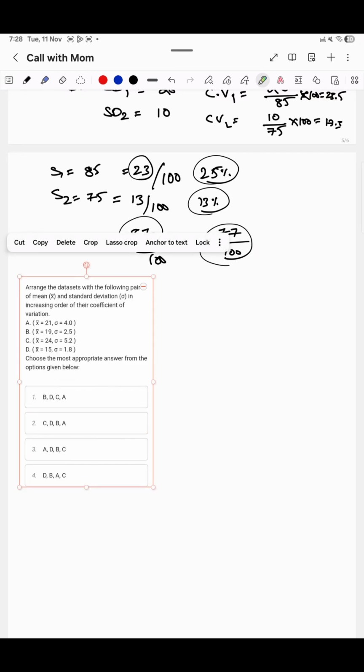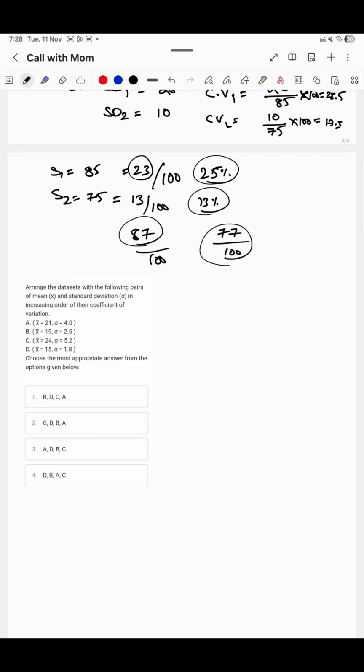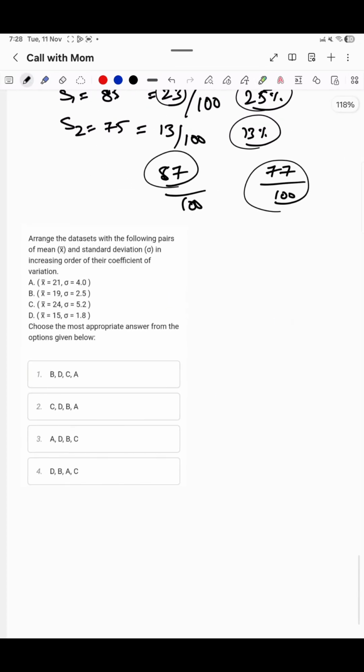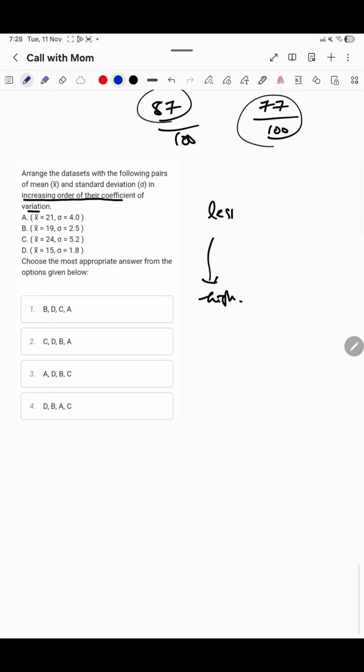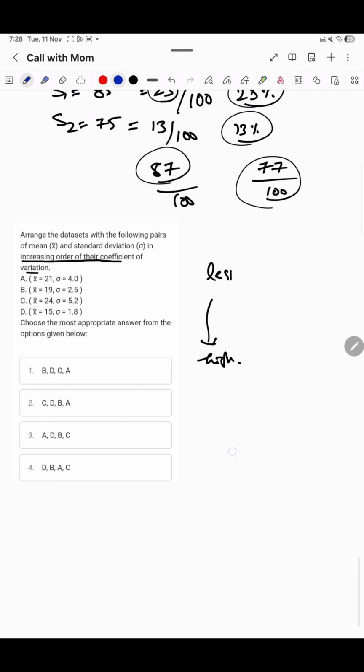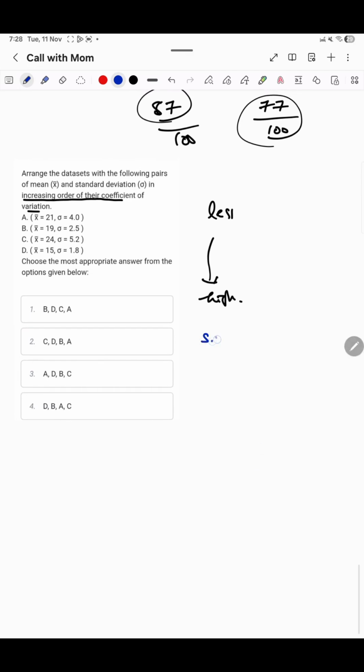So this is our problem statement. Arrange the data sets of the following in increasing order. What is this? They are asking for increasing order of the coefficient of variance. So from less to high. This is what we have to write. See, I have already told you from the above steps that standard deviation is what matters more in the coefficient of variance.